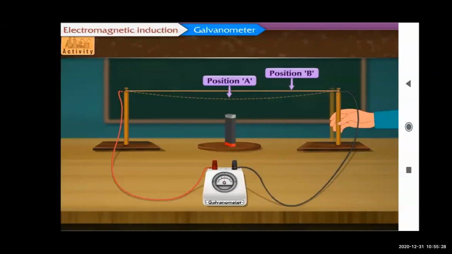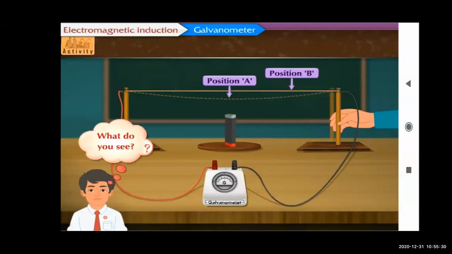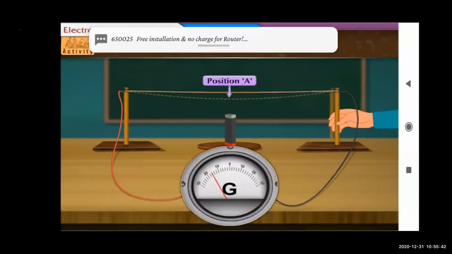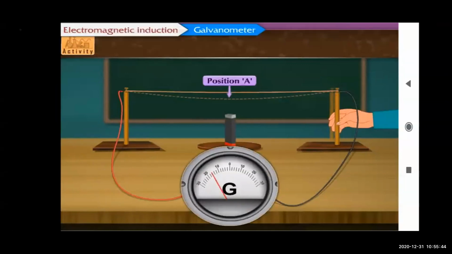What do you see? What conclusion can be drawn from this after moving the stand? We see that the pointer of the galvanometer gets deflected and quickly comes back to zero, right? You can see in the figure in the slide that the pointer in the galvanometer is deflected, and after that it quickly comes back to zero. So this is the first observation.